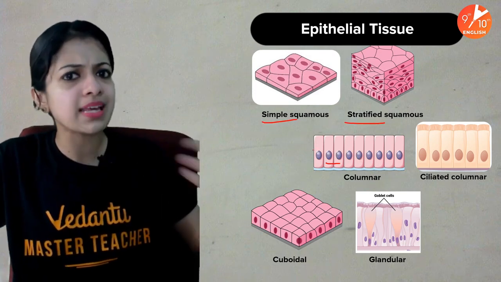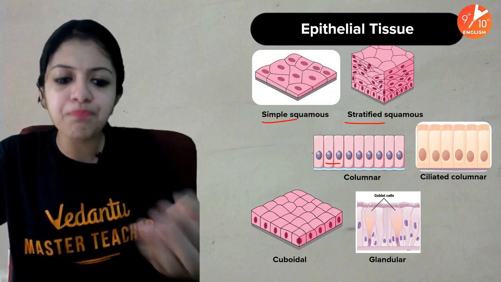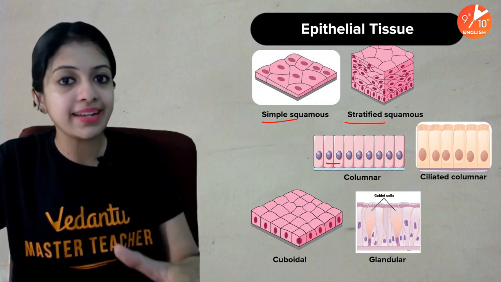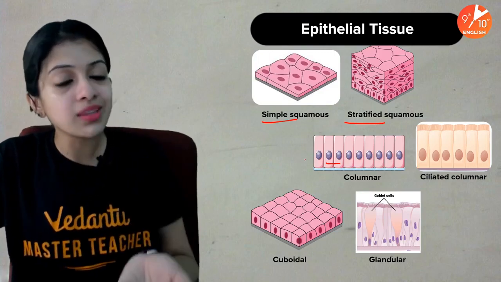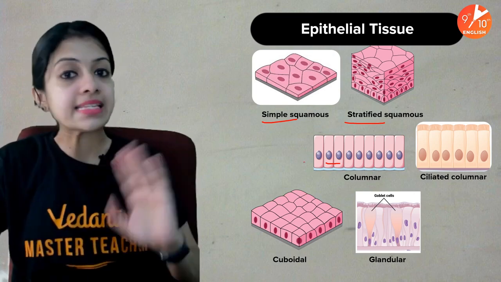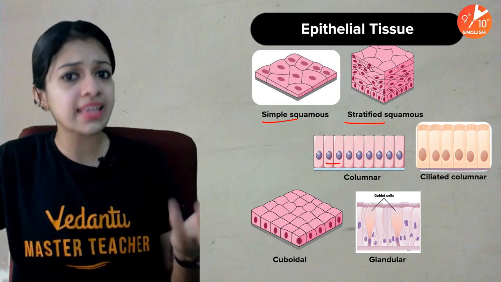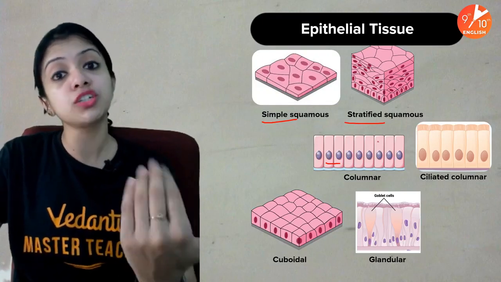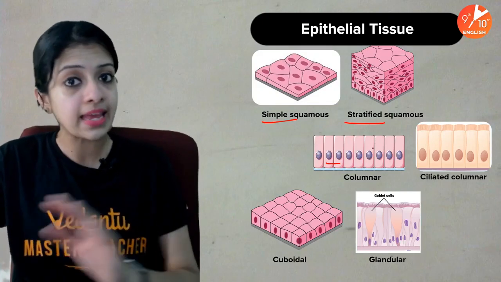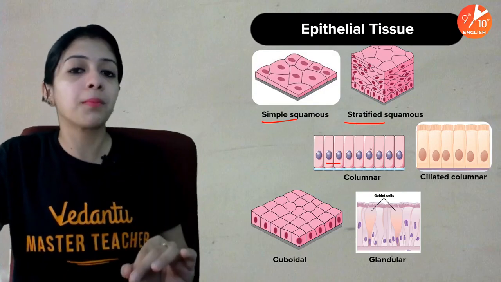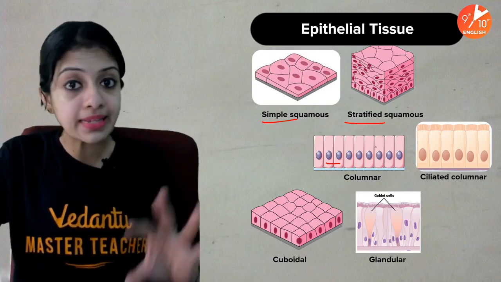Simple squamous is found in places where a very thin single layer is all that is required so that diffusion of substances can occur easily, like in the case of alveolar walls. Stratified squamous is where additional protection is required, like your skin. That is why we call it stratified, because strata literally means layers.